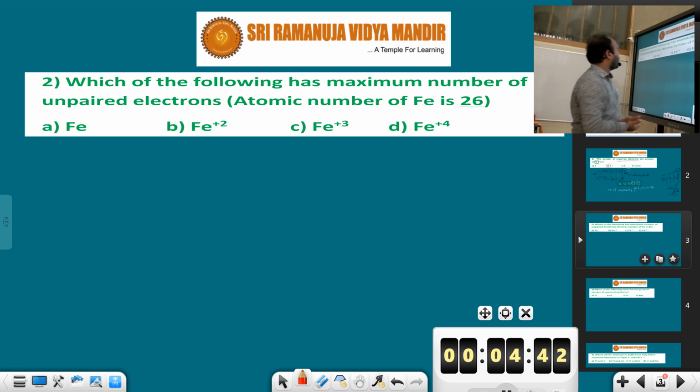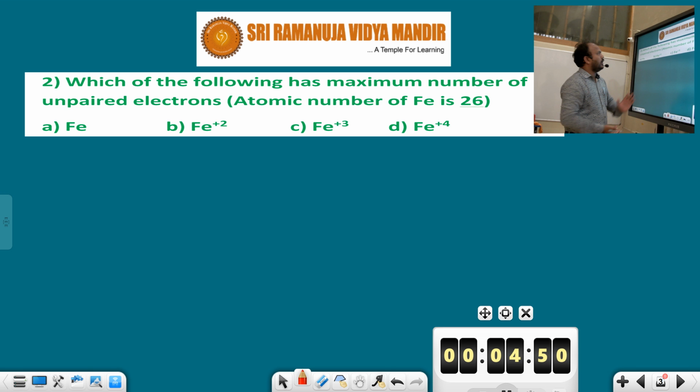Which of the following has the maximum number of unpaired electrons? The atomic number is given, and 4 options will be given: iron Fe, Fe plus 2 ferrous ion, Fe plus 3 ferric ion, and Fe plus 4 ion. Out of these 4 options, which has the maximum number of unpaired electrons? How to do it? Here a hint has been given: the atomic number of iron is 26. So how to do it?